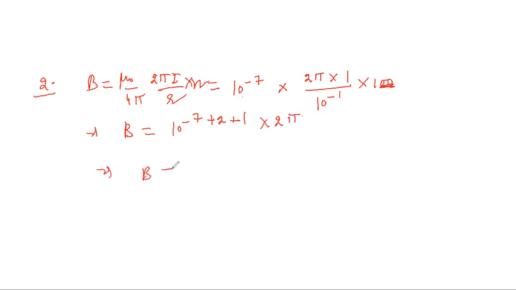So I have magnetic field equals 2 pi into 10 raised to power minus, this will become 3 and 3 will be reduced from this, so it will become minus 4. 2 into pi will be 6.28 into 10 raised to power minus 4, and this answer will be in Tesla, where Tesla is the SI unit of magnetic field strength and Gauss is the CGS unit. So here we are dealing with SI system, so we are using the value of mu naught upon 4 pi equal to 10 raised to minus 7, and that is also there in the SI system only.